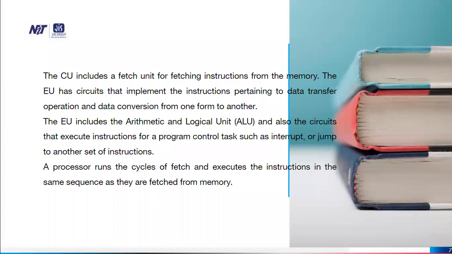The EU includes the arithmetic and logic unit, ALU, and also the circuits that execute instructions for a program control task such as interrupt or jump to another set of instructions. A processor runs the cycles of fetch and execute of the instruction in the same sequence as they are fetched from memory.